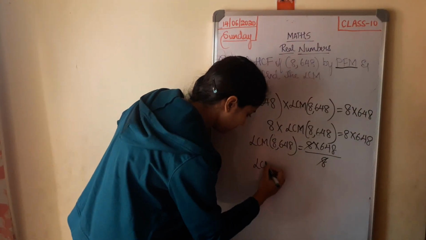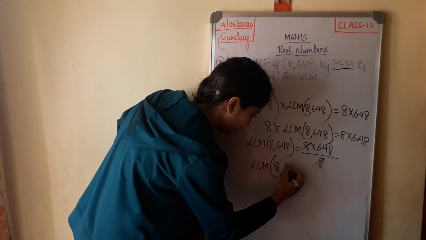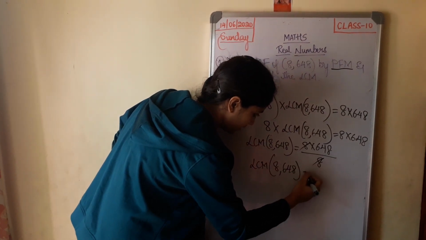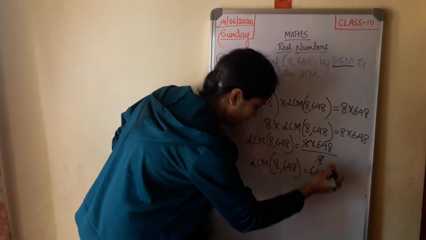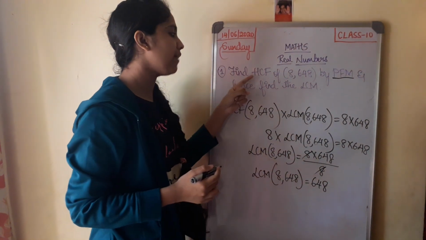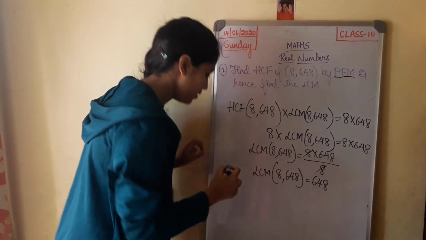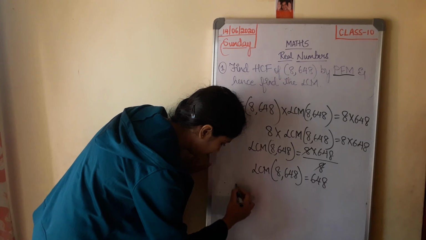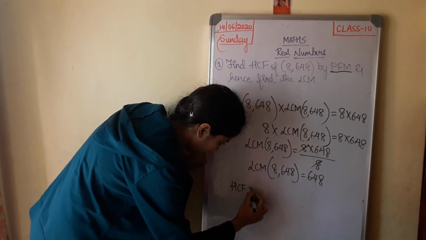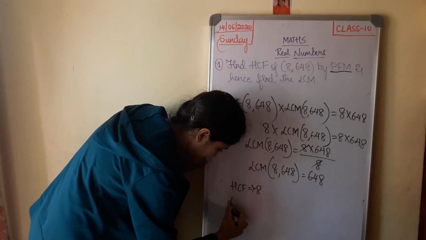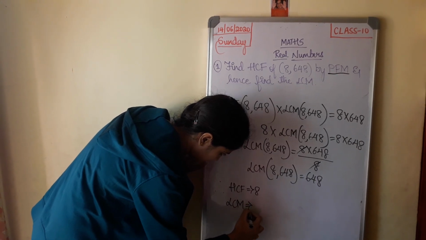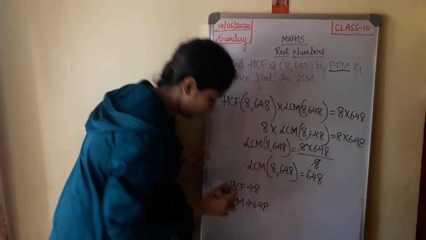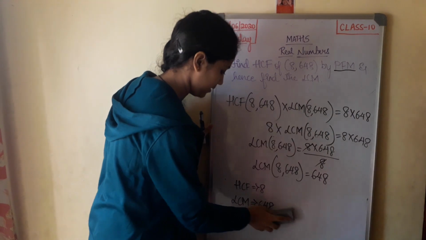The LCM of 8 comma 648 is 648. Now you know the value of the HCF and the LCM. So therefore the value of HCF is 8 and the LCM is 648. Simple. Okay, next.